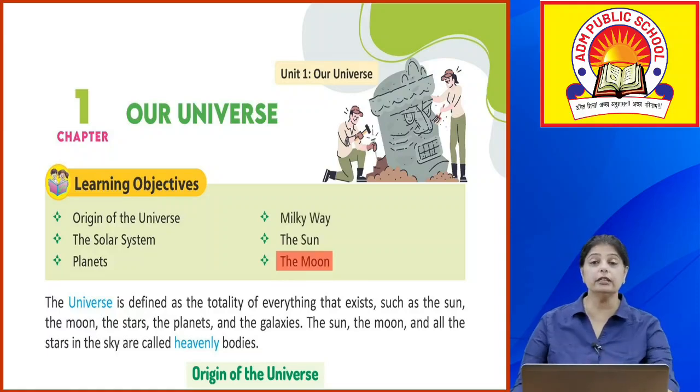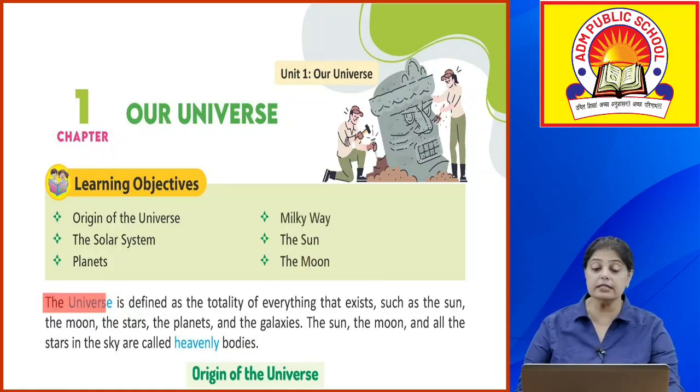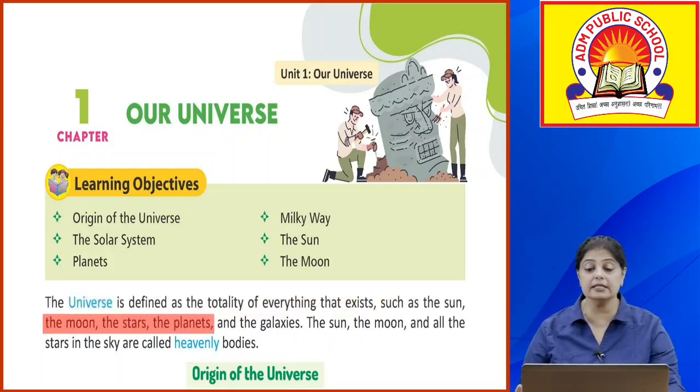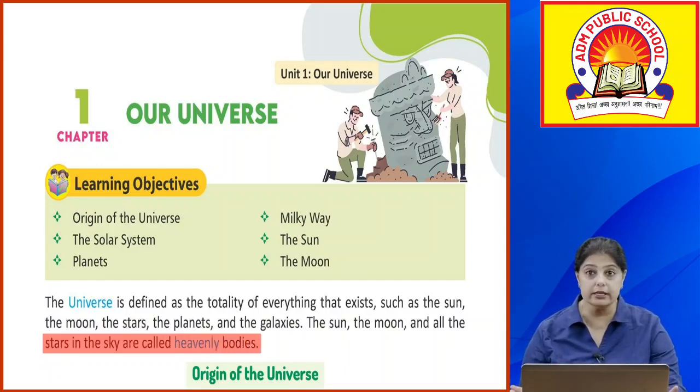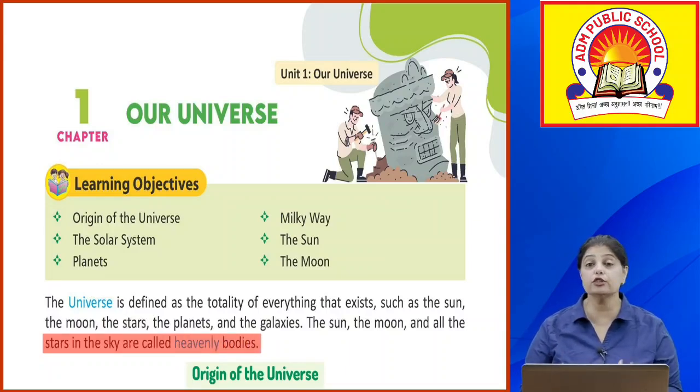Okay, so children, universe क्या होता है? Universe is defined as the totality of everything that exists, such as the sun, the moon, the stars, the planets and the galaxies. The sun, the moon and all the stars in the sky, they are called heavenly bodies. So universe क्या होता है? जो space होता है उसको universe कहते हैं.